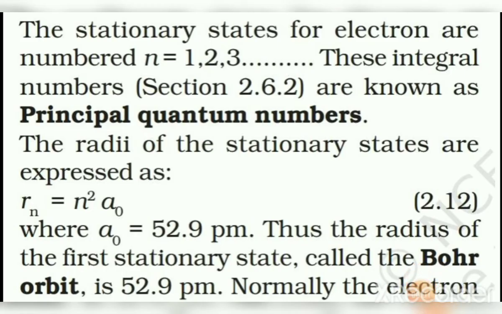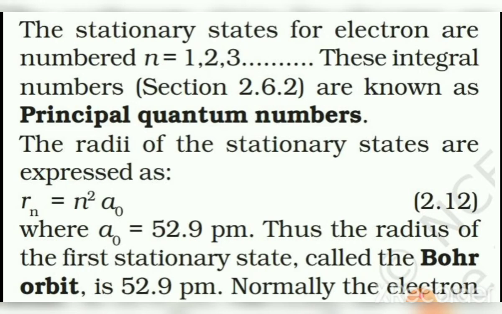Let us now try to learn more about orbits, that is, about the radius and energy of the various orbits. We have different orbits like K, L, M, N. These are also known as energy levels or shells. These energy levels can also be numbered as 1, 2, 3, 4, etc. And these numbers are called principal quantum numbers. You will be studying in detail about quantum numbers. Now let us concentrate on the radius and the energy of the various energy levels or orbits.